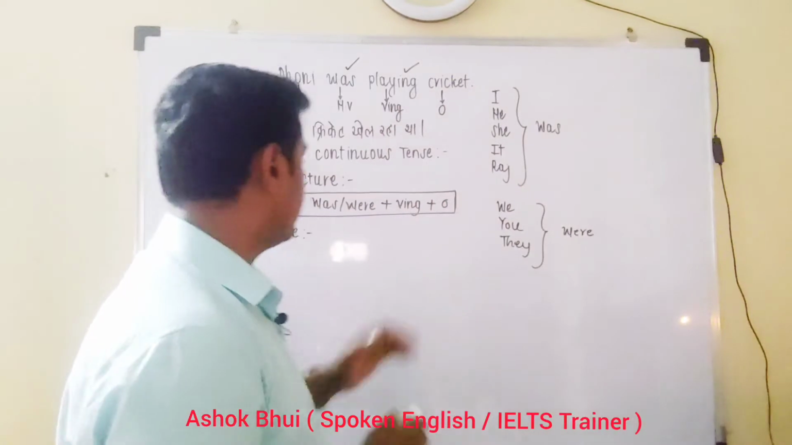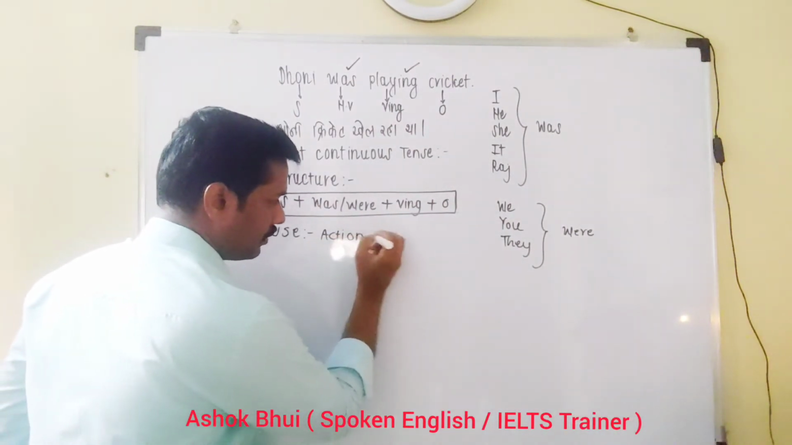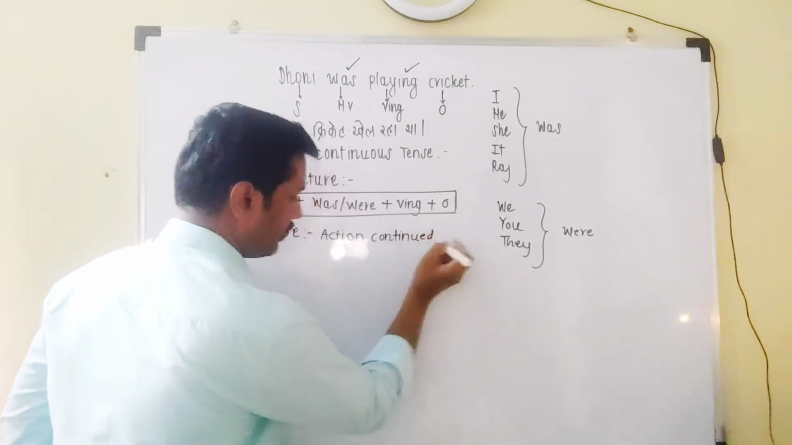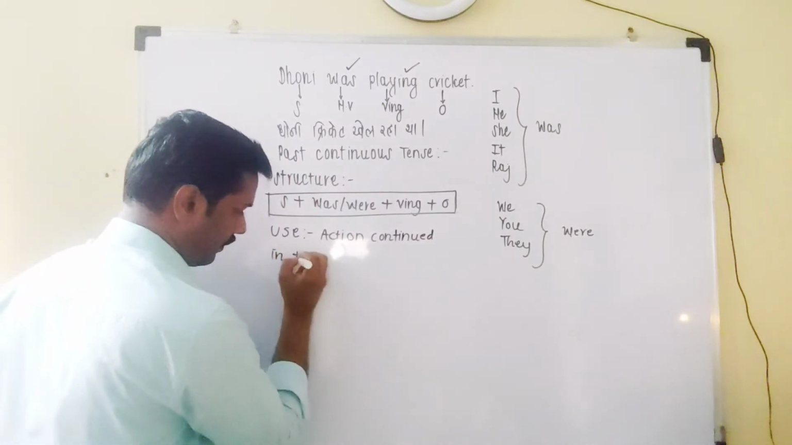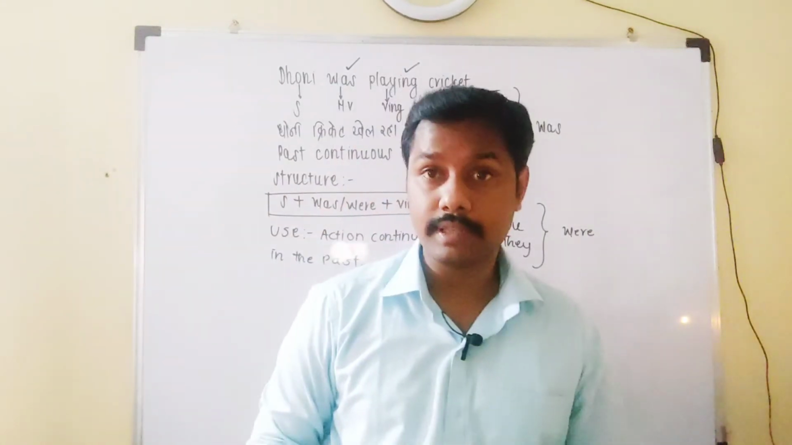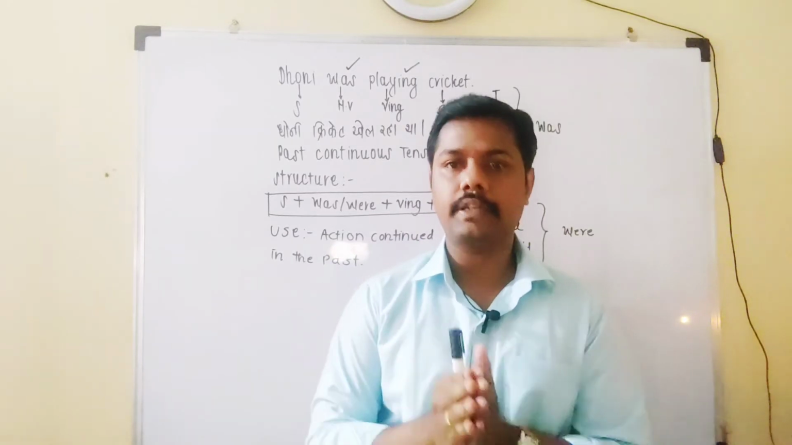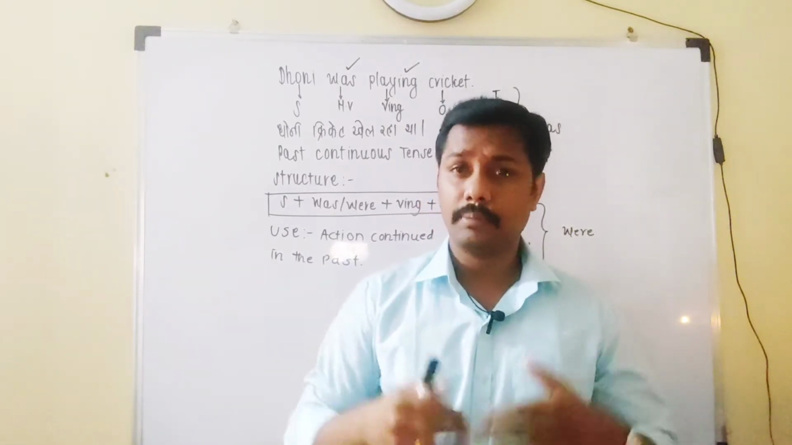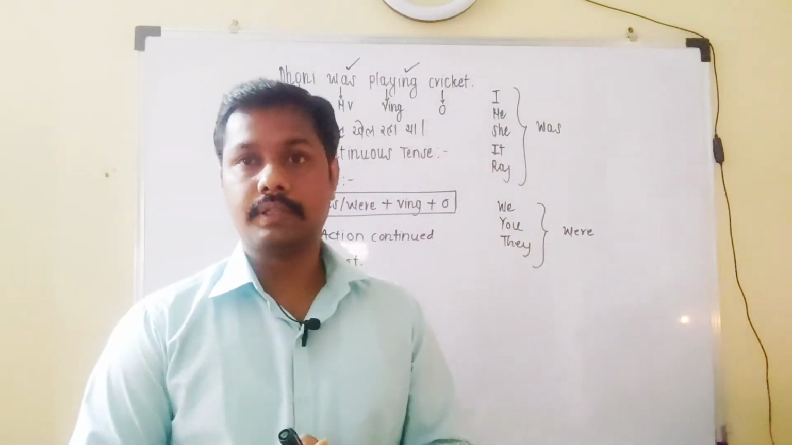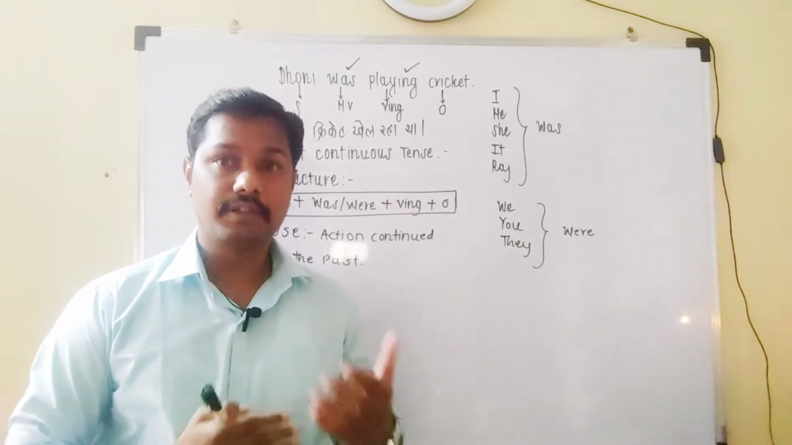So here we can write down the use. Action continued in the past. But now we have to understand that action either finished or not. We don't know. That action continued. We don't know whether that action finished or not. May be finished or may not be. For that we can call it past continuous tense.